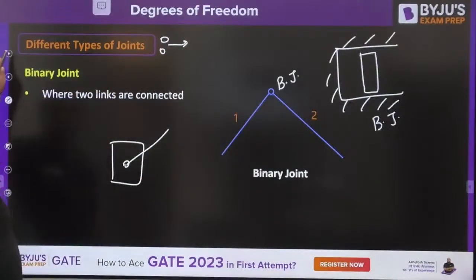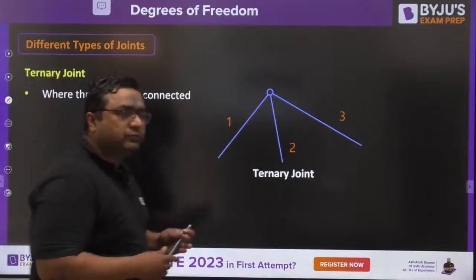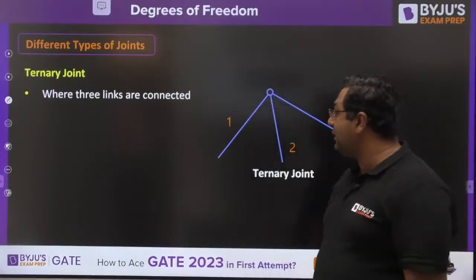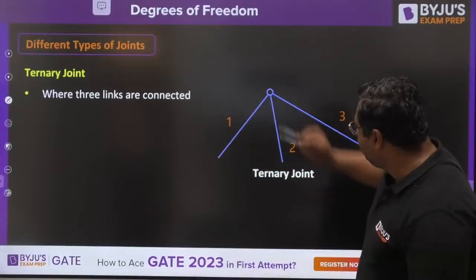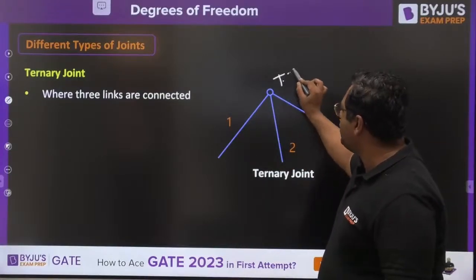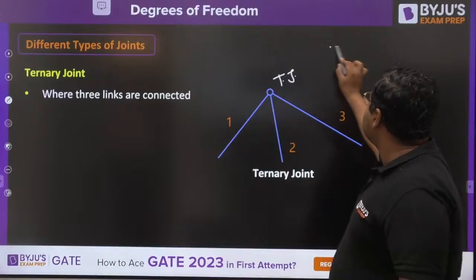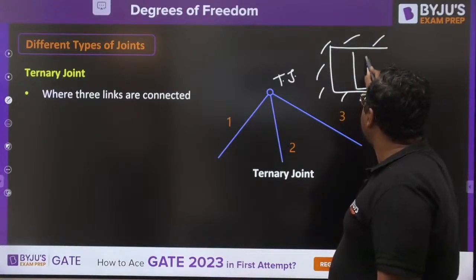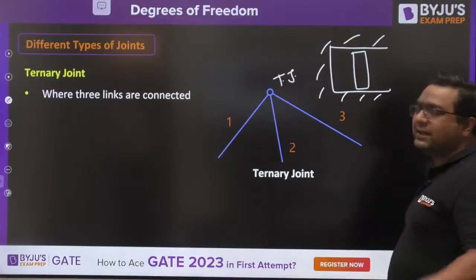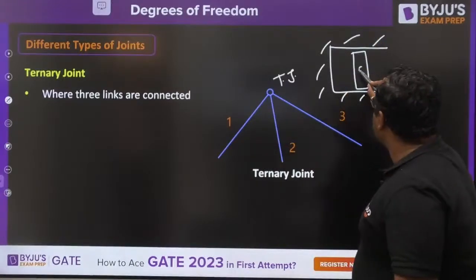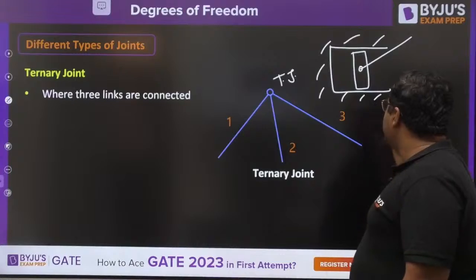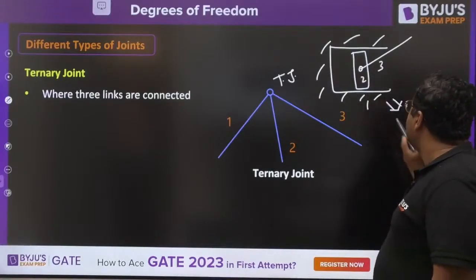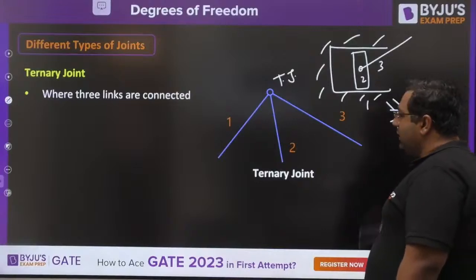Now we are moving to the next type of joint, that is the ternary joint. When three links are connected together at a point, it is said to be a ternary joint. You can see link number 1, 2 and 3. So here it is a ternary joint. If this is a cylinder and this is a piston, then cylinder and piston together are two links. If we also have a connecting rod, they become three links connected together, 1, 2 and 3. We call it a ternary joint.